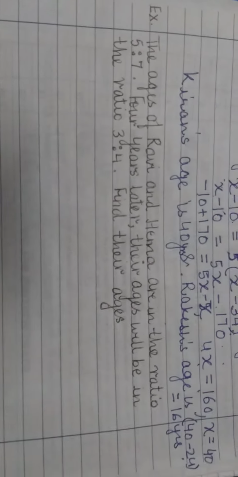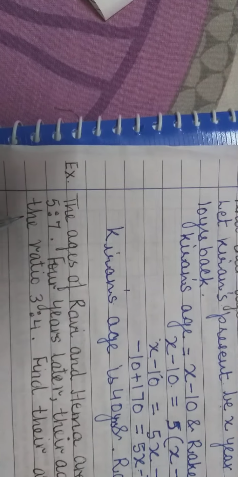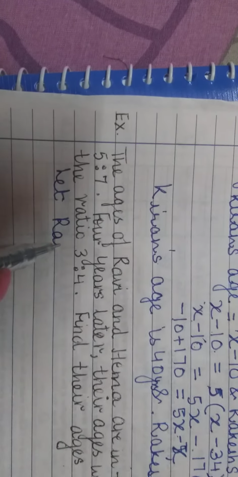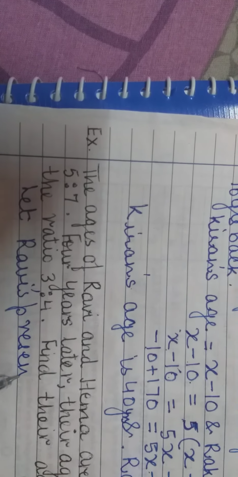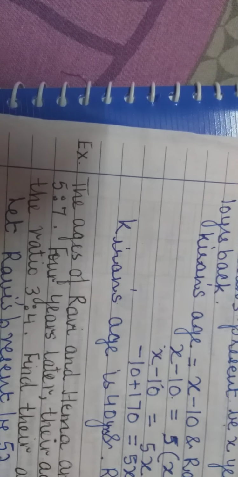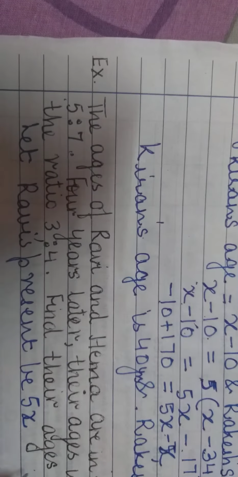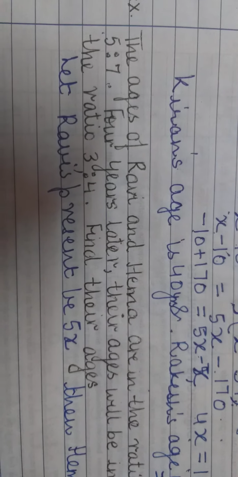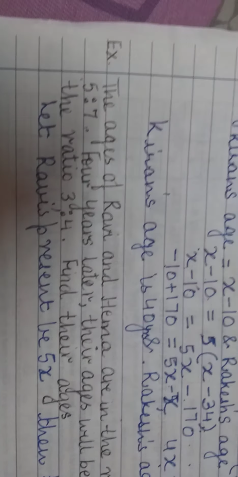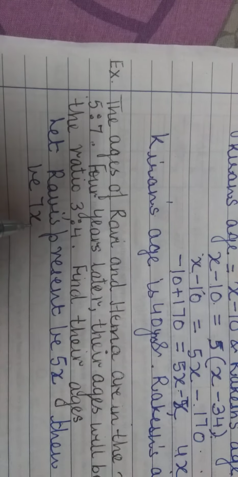Right. Now just see the age, another question. The age of Ravi and Hema are in the ratio 5:7. Is it clear to you? Now 4 years later. So let Ravi's present age be 5x because what is the ratio? 5 and 7. Then what will be Hema's age? It will be 7x.